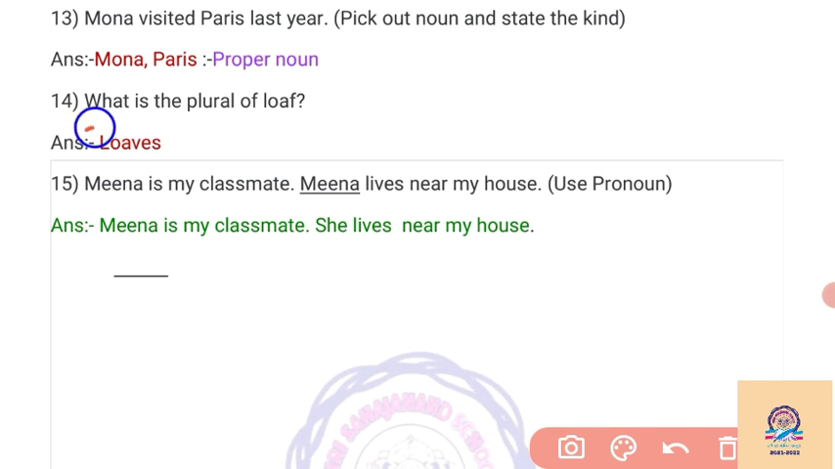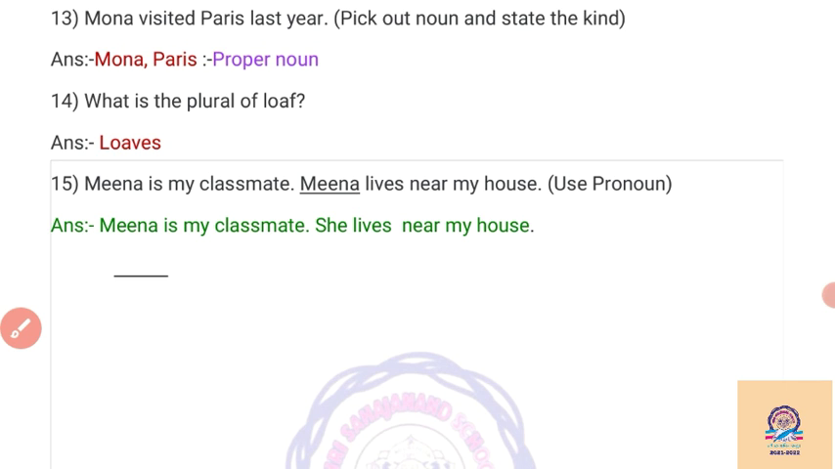Then, what is the plural of loaf? We know that we have to remove F, and instead of F we have to write VES. So our answer is loaves. Then, Meena is my classmate. Meena lives near my house. We have to use a pronoun instead of the noun. For Meena, Meena is a girl, so we have to write she as a pronoun. Our answer is Meena is my classmate. She lives near my house.